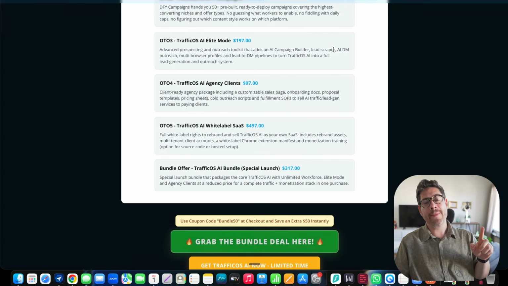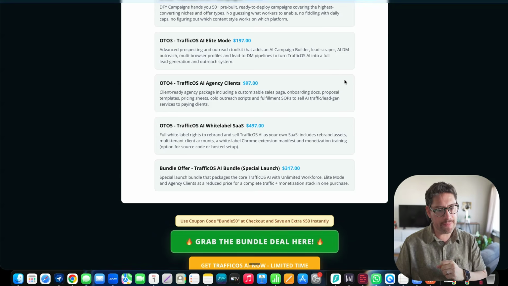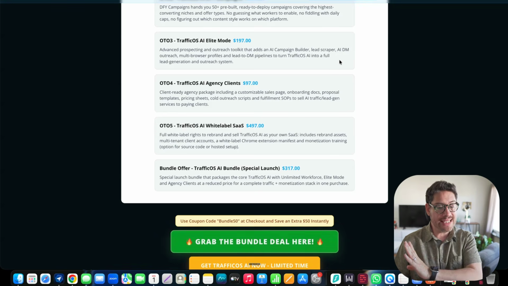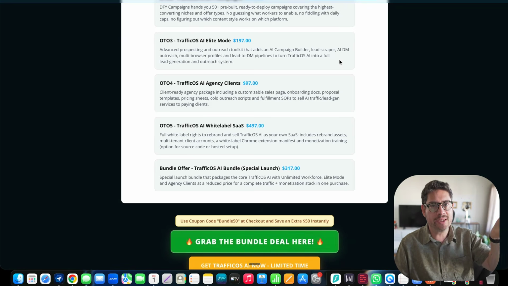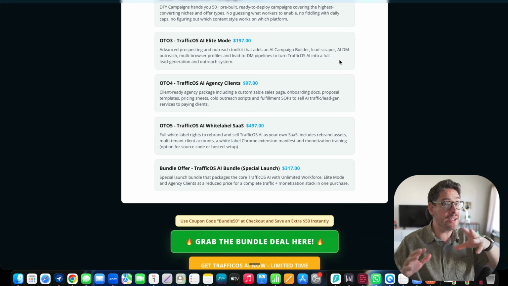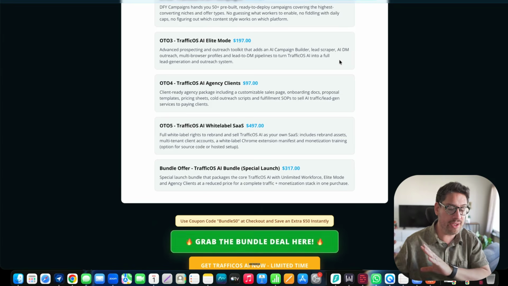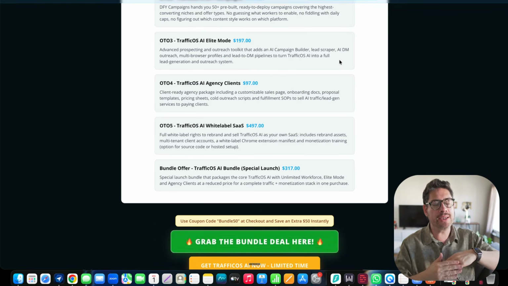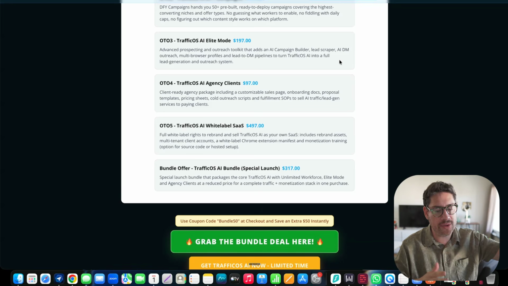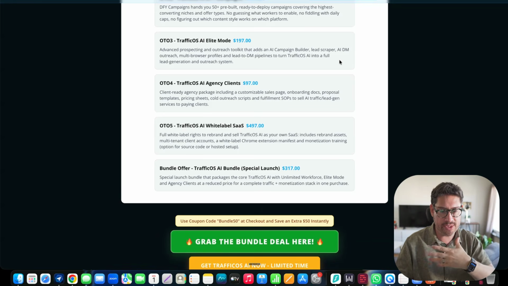This is going to go and actually scrape the actual leads, add them to the system, and it has this DM inbuilt system that reaches out to people, that messages people. It's a little bit more about finding, even if there is a component included in the front-end offer with automated replying, this one takes the next step and goes out and finds these leads and adds them to the system.